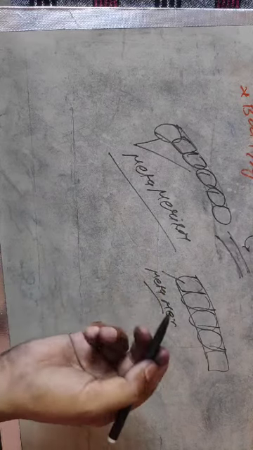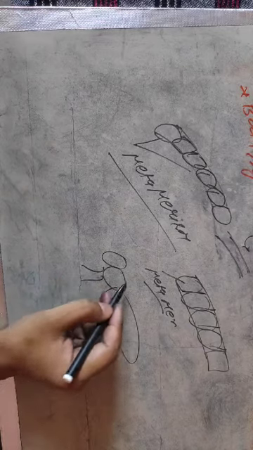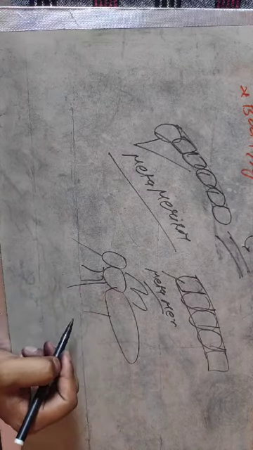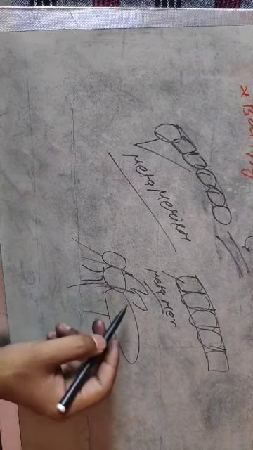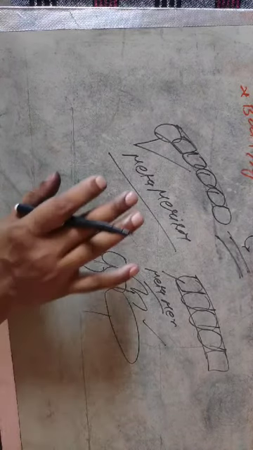Another example of metamerism: when you clearly see the housefly in your locality, there is a head, there is a thorax, there is an abdomen, so there are three pieces of segments. So the housefly also shows metamerism. That is the overall structure of the concept of body segmentation.